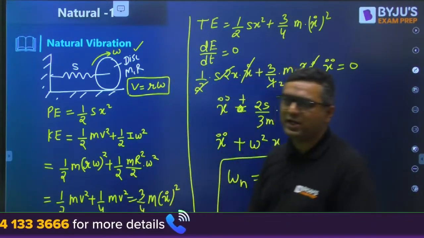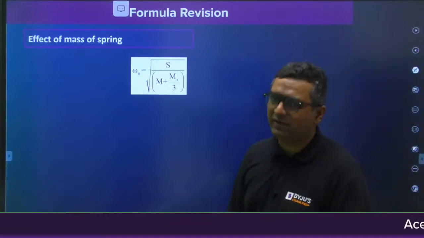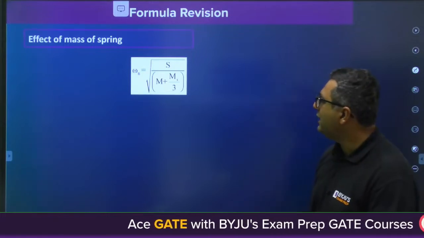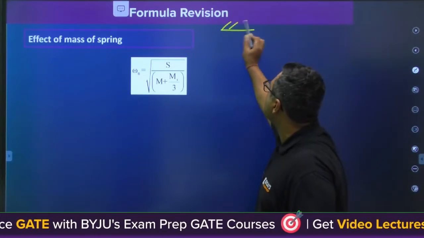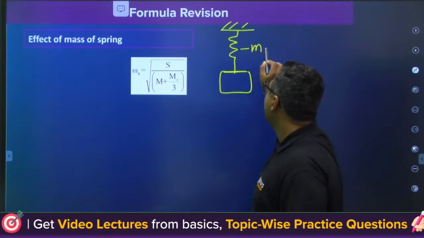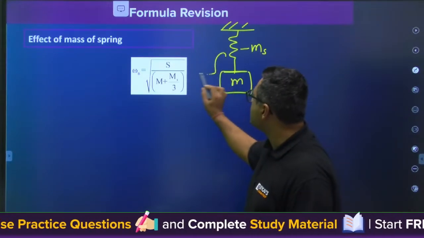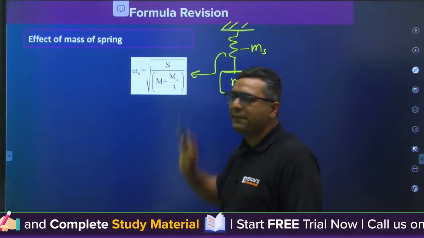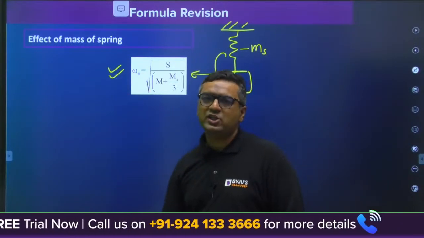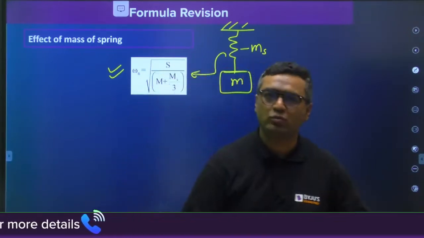This is about the energy method. Then if the spring also has mass, as I said, we will not be going for the derivation all the time. So I am telling you, if you have a spring mass system, but the spring also has mass, where ms is the mass of the spring and m is the mass of the block, then the natural frequency of the system will be S by m plus ms by 3, square rooted. This is once again from the energy method. So the application of the energy method is when we have pure rolling motion, or when the spring is not massless.